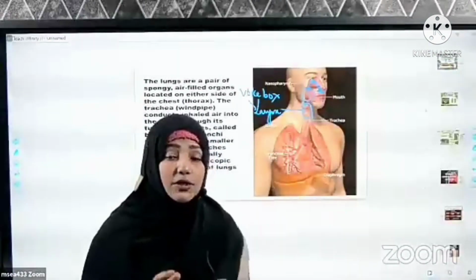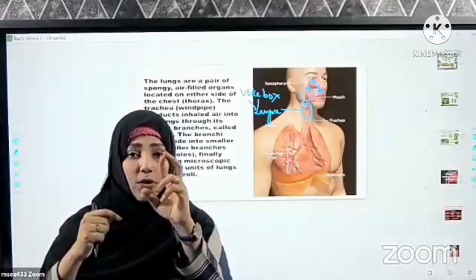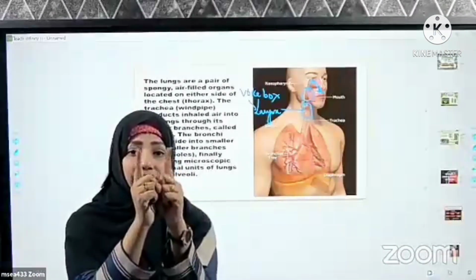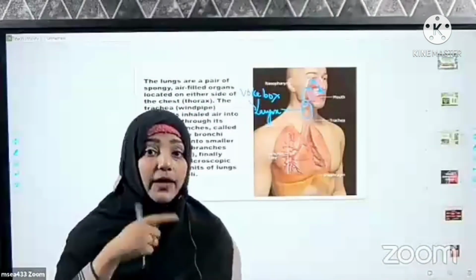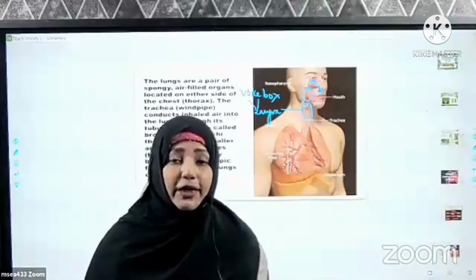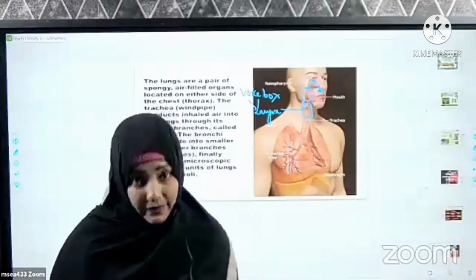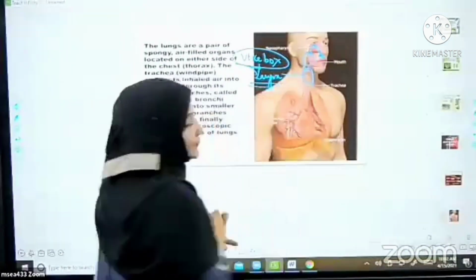So the voice box also consists of vocal cords, two string-like structures called vocal cords. The movement of these string-like structures produces sound. And with that sound, we are able to make different noises and words. We are able to talk different languages. This is all because of this voice box, the larynx.